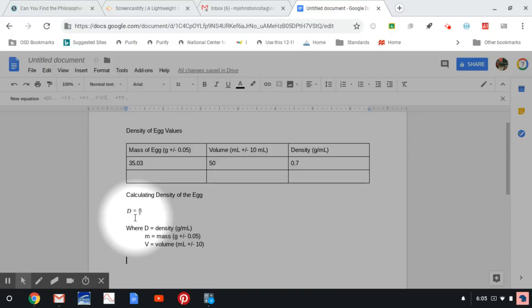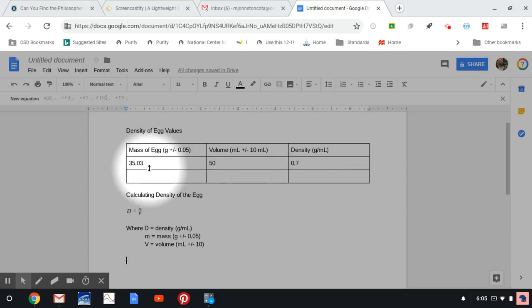So to recap, whenever you're doing a data table, title your data tables with the type of data that it contains. In the labels of your data table, make sure you put what variable you're measuring, the units you're measuring in, and the uncertainties.